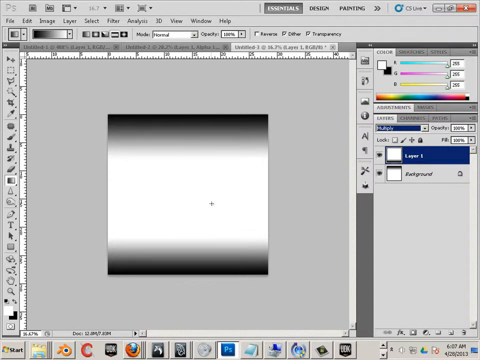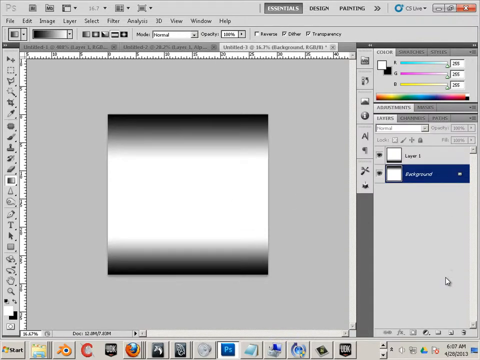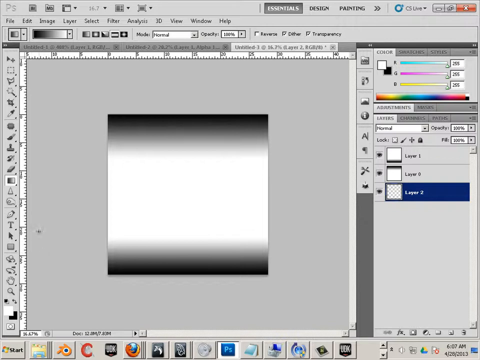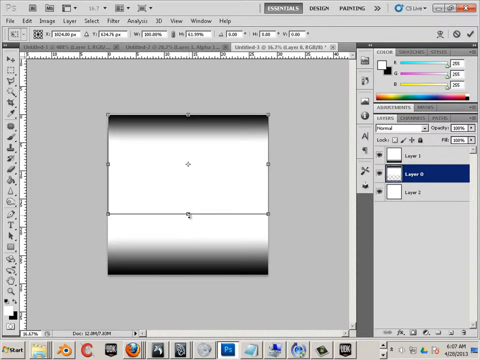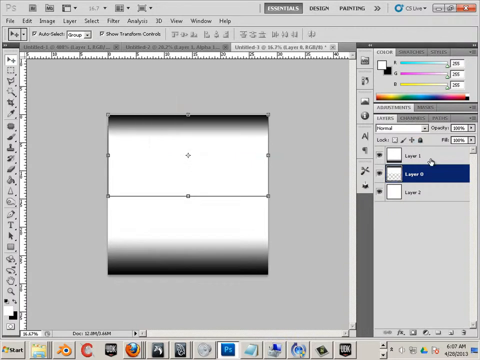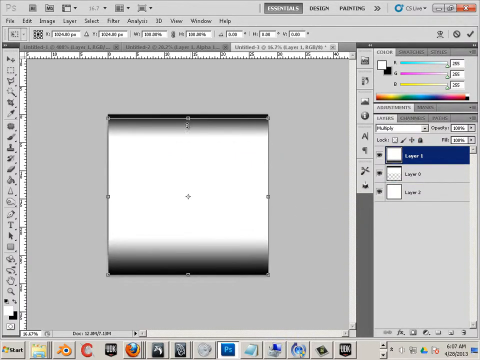And if I want to adjust this at all, here's a tip. Double click that one. Make one more layer. Put that at the very bottom and fill that with white. Okay, so now I can go to this one and go to the move tool, and I can move that up if I needed to. And I can go to the bottom one and move that one down.